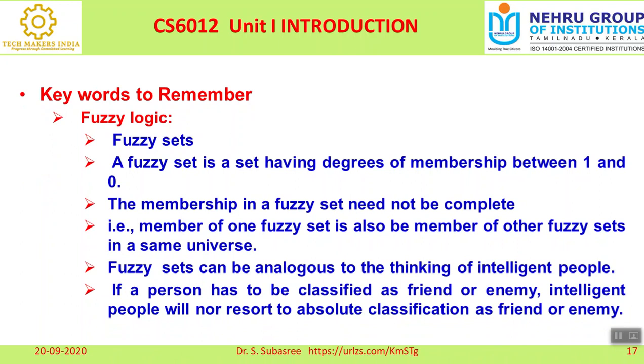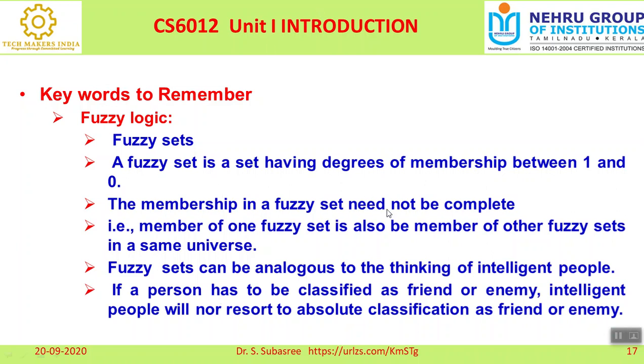And here the other thing is the fuzzy set. We know very well, I already told you, the membership function values lie between 0 and 1. So it is not a complete value like in a classical set. It is a value which lies between 0 and 1. How we can identify the values between 0 and 1 is by using a membership function. The membership in a fuzzy set need not be complete.